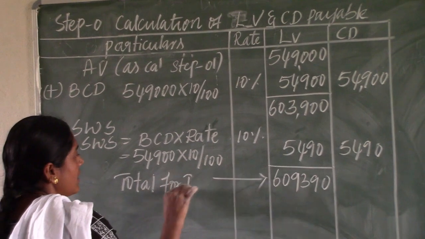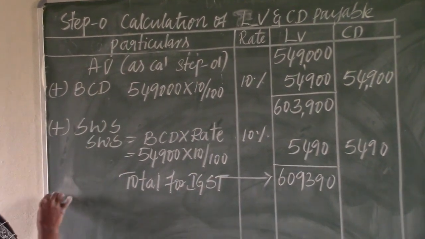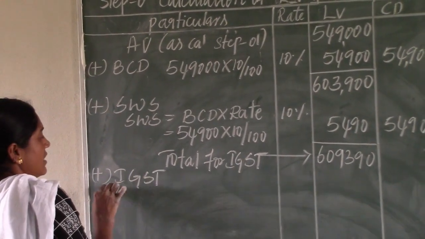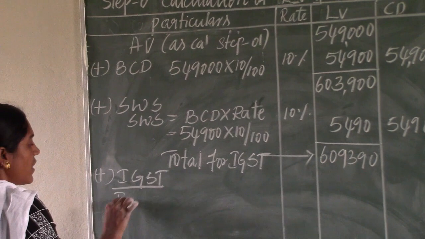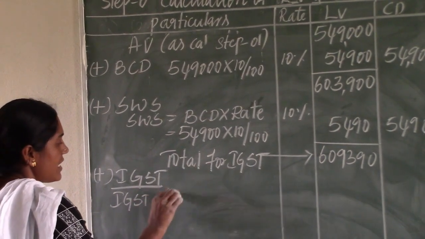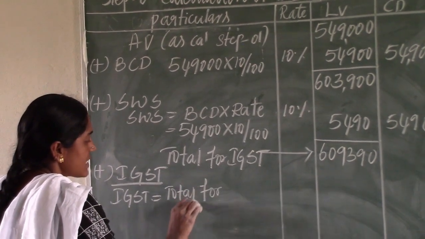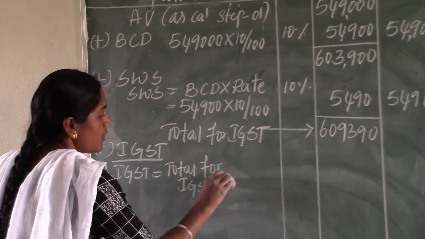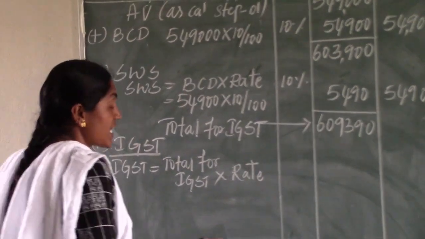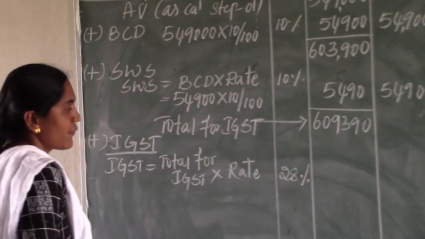Total for IGST. So after calculating the total, then we need to calculate IGST. See, IGST equals the total as calculated, total for IGST, into the rate of IGST given. The rate of IGST given in the question is 28%.